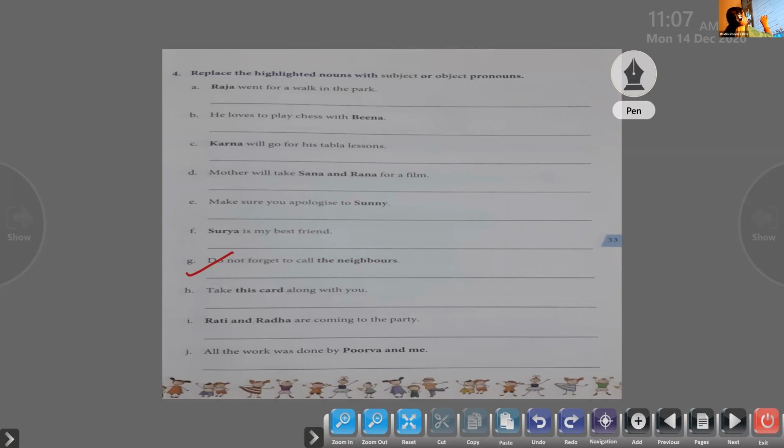Here the neighbors are the object of the sentence. So how do we replace the object by an object pronoun? Come on, tell me. Do not forget to call the neighbors. Neighbors are the object of the sentence, so it should be replaced by an object pronoun. Come on, tell me which is the object pronoun we use for neighbors. Suitable object pronoun? They. No, they is the subject pronoun. For they, which is the object pronoun we use?